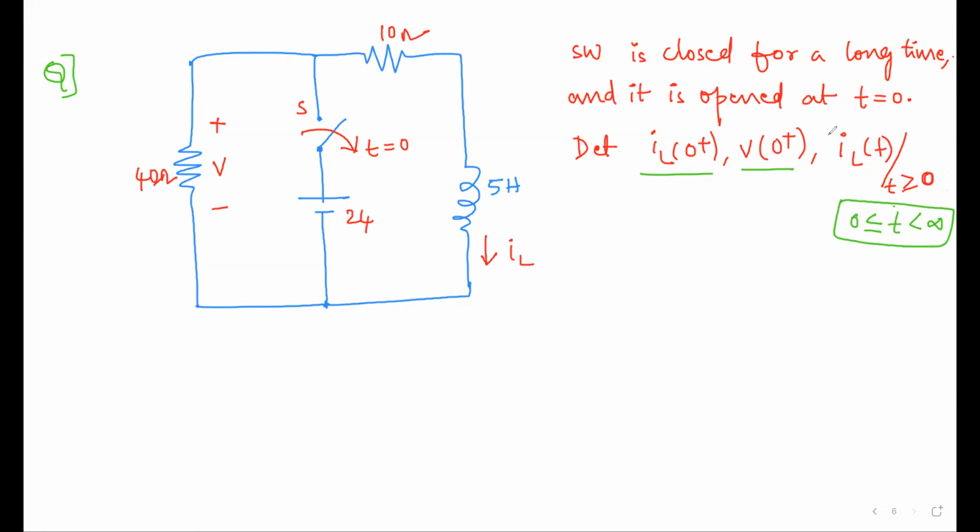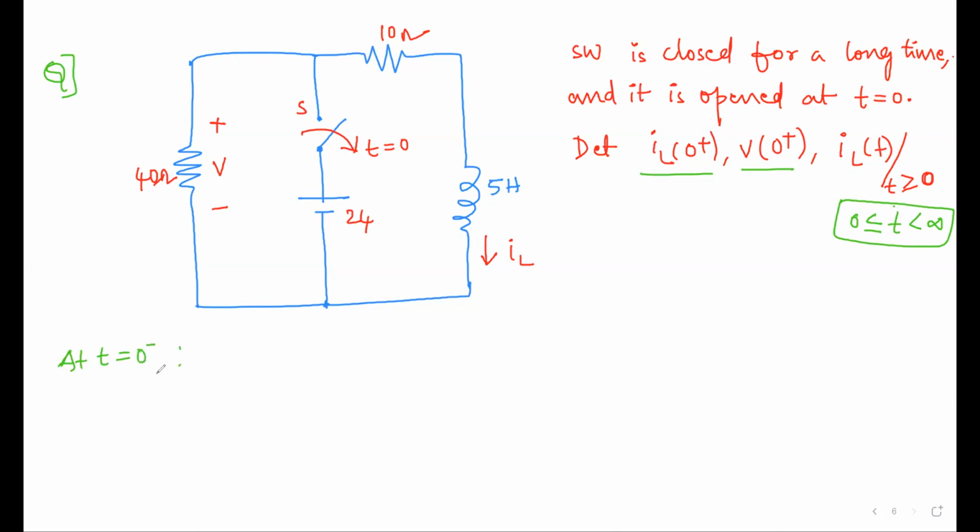Next, we will try to find what is the IL. First we will do the analysis for t is equal to 0 minus, because t is equal to 0 minus is the basis for t is equal to 0 plus. Whatever current flows through the inductor at 0 minus will be the same current flowing through the inductor at 0 plus. So first, case 1, at t is equal to 0 minus.